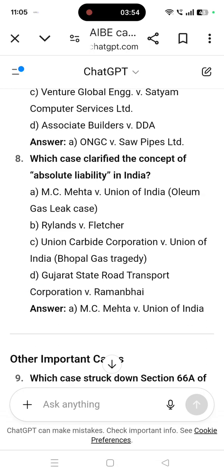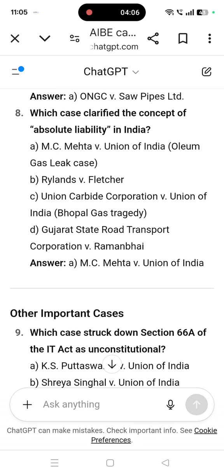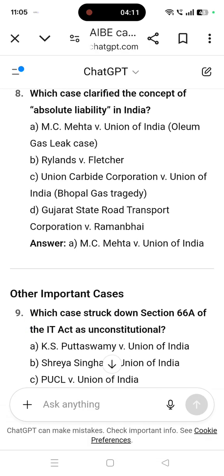Which case clarified the concept of absolute liability in India? Simple. MC Mehta versus Union of India. That is oleum gas leak case.